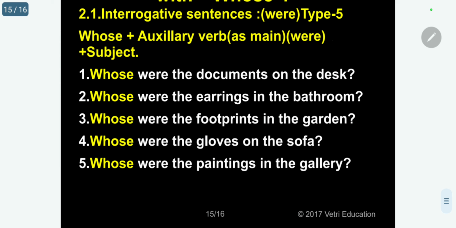It is the past tense of "are", plural. Whose were the documents on the desk?